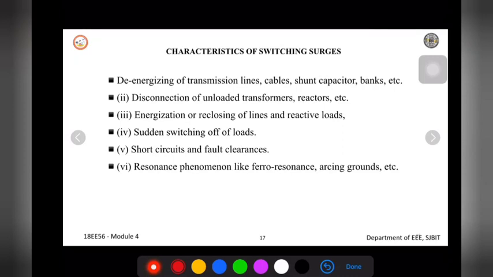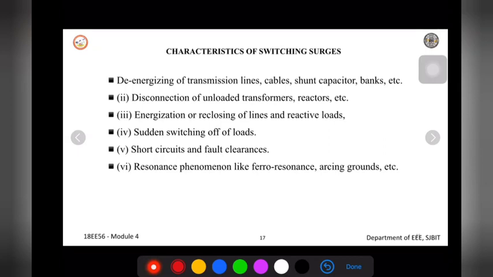The second one: disconnection of unloaded transformers and reactors. Even though the transformers and reactors are not connected to any line, if you disconnect them, they act as an inductor, because we have coils. So if you try to disconnect an unloaded transformer or reactor, in that case also we may experience switching surges.